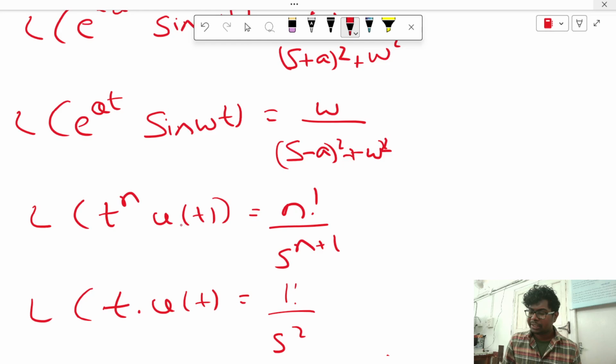It means for the unit step, you are multiplying with some t, like a slope. Then the formula is n factorial by s power n plus 1. To verify that, if we put n equal to 1, it becomes the ramp function, and then the formula is 1 by s square.